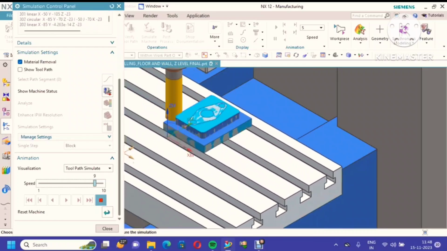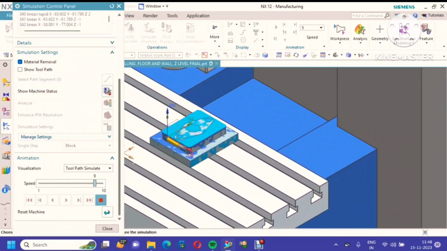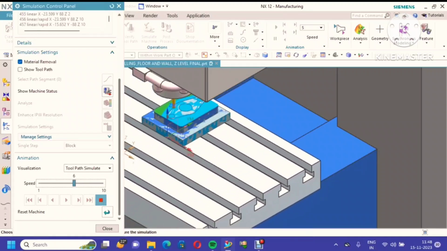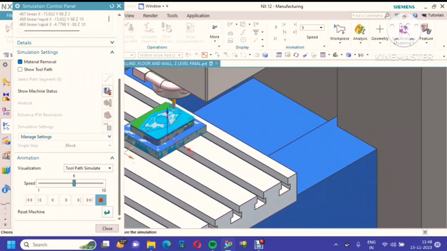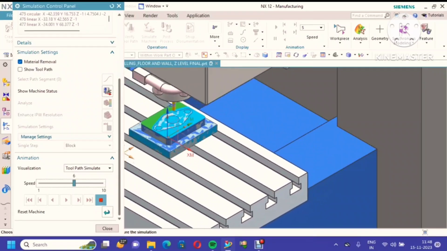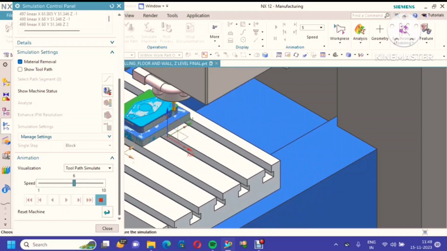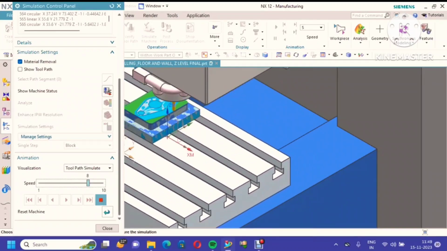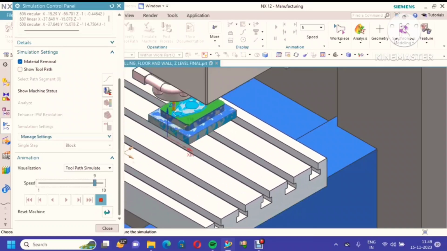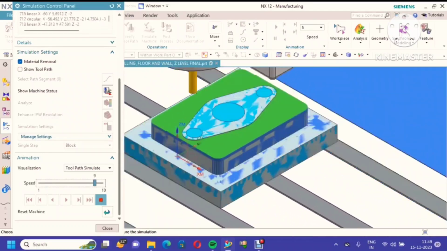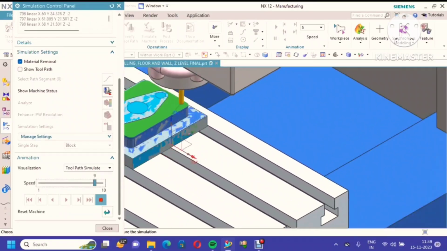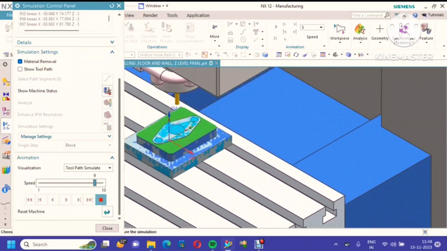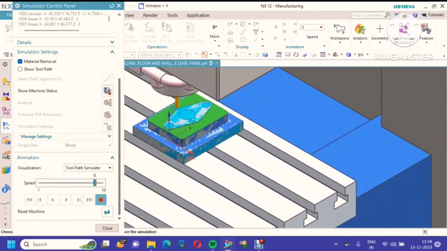This is the real-time simulation. Now it will take the second machining operation, using floor and wall finishing operations. It removes the material inside. It is a time consuming process, so I made it faster.